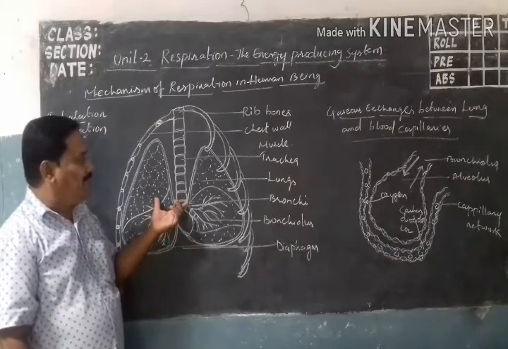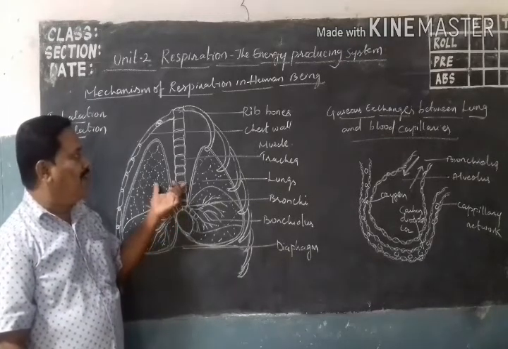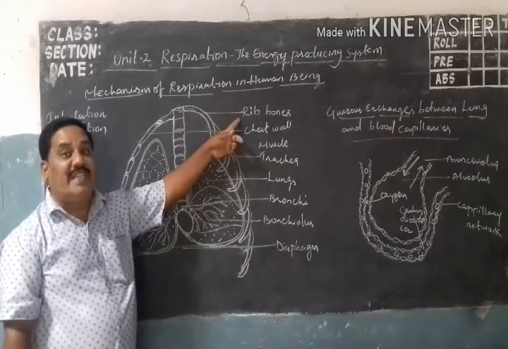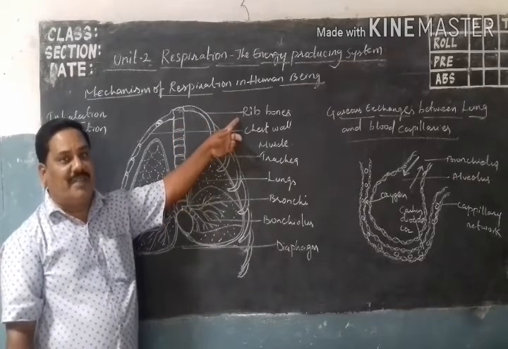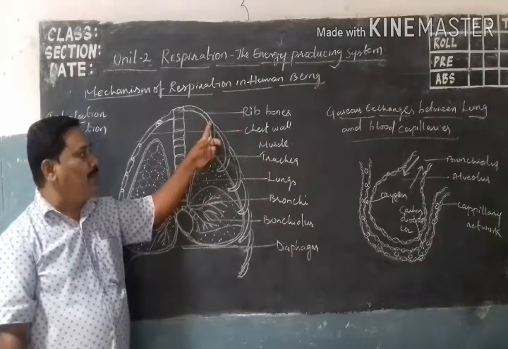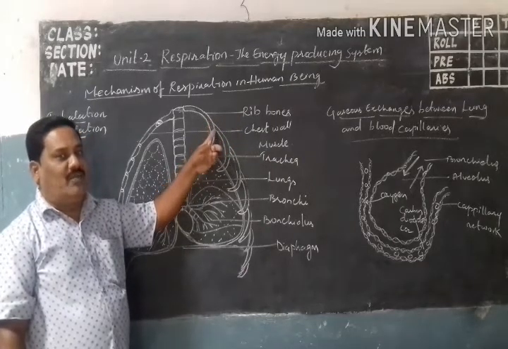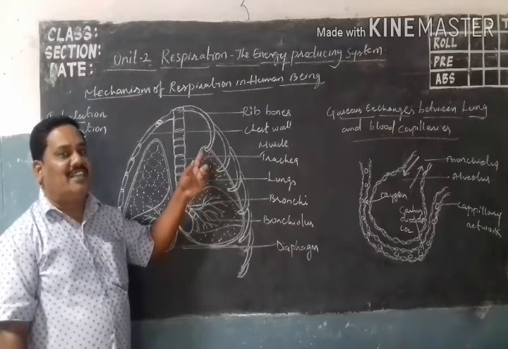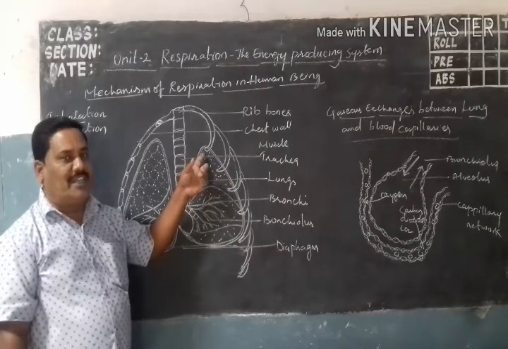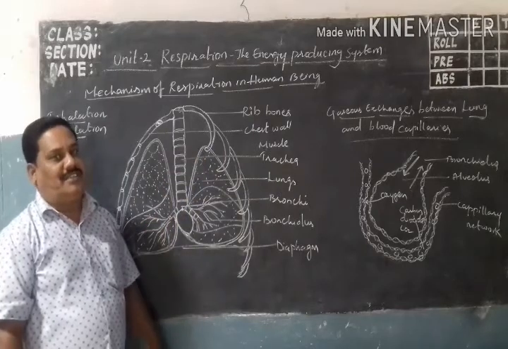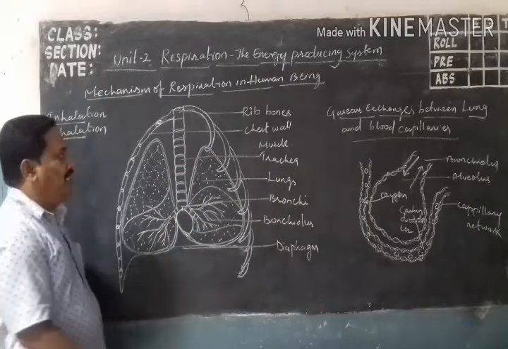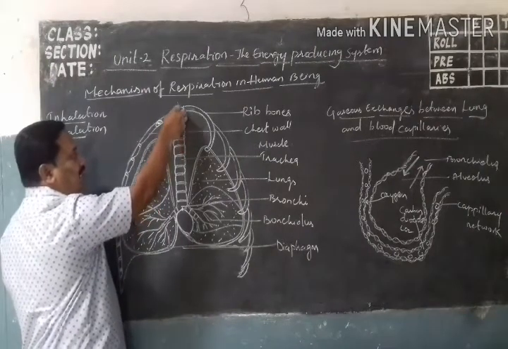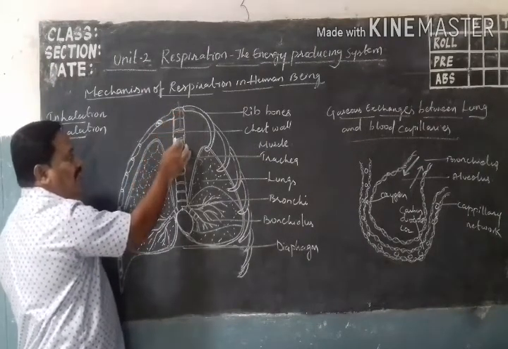Here this is the respiratory organ. The respiratory organ is protected by the rib bones, the rib cage. The rib bones are connected to one another and to the spine, and the edge parts of the ribs are connected into the chest cavity. Okay, now see here, the air enters. What air enters? Oxygen. The air enters into the trachea.